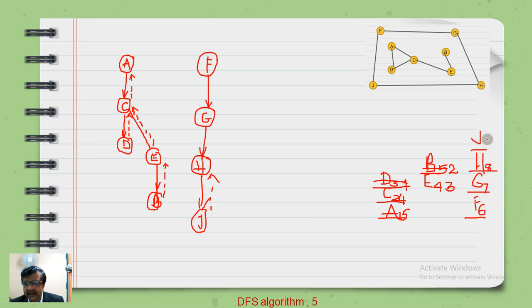So J is the sixth vertex to go out of the stack. This is the seventh one, this is the eighth one, and this is the ninth one. And all the adjacency matrix will have been cleared up at this point of time. Therefore the algorithm halts.